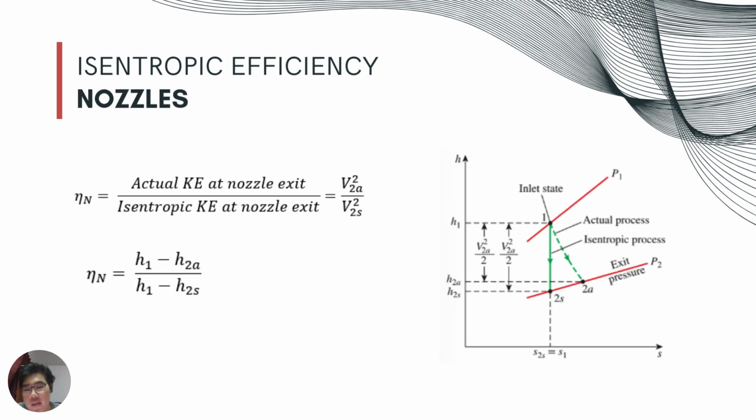This is the isentropic efficiency of nozzles. For the nozzle, the formula is eta N equals actual kinetic energy at nozzle exit over isentropic kinetic energy at nozzle exit. Then the isentropic efficiency of a nozzle can be expressed in terms of enthalpies as eta N equals H1 minus H2A over H1 minus H2S. Here H2A and H2S are also evaluated at the nozzle exit for the actual and isentropic process respectively.